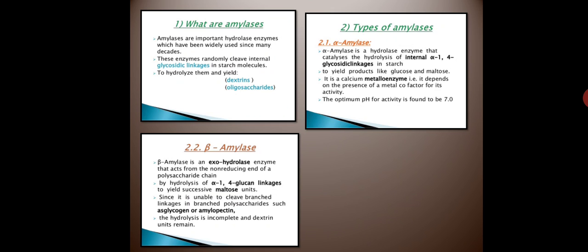Saliva contains amylase. Why does it contain amylase? To break down carbohydrates into sugars. So they are used in the industry to make artificial sweeteners. That is the role of amylase in industries. Getting my point? So that is alpha amylase and beta amylase.